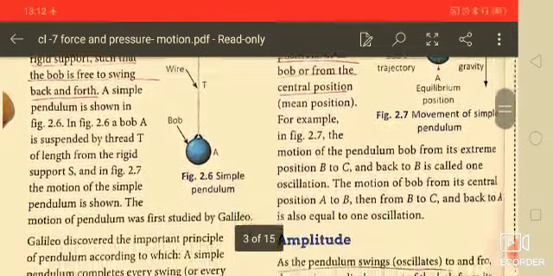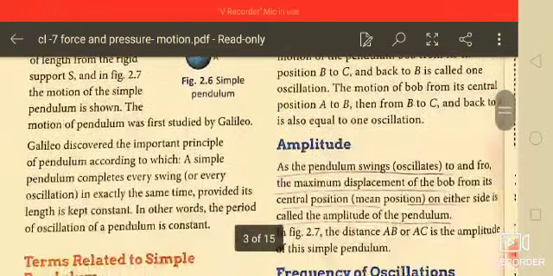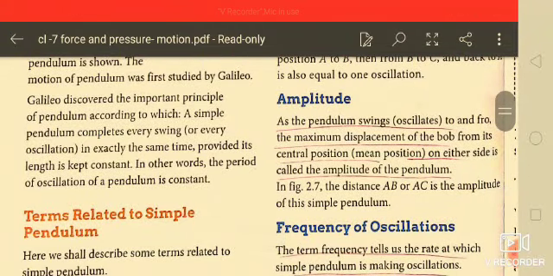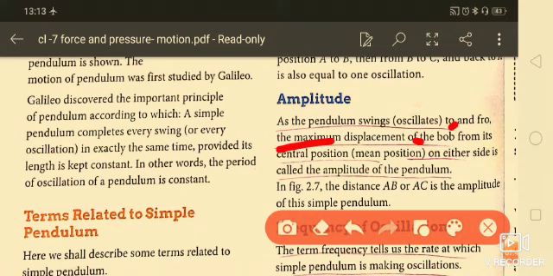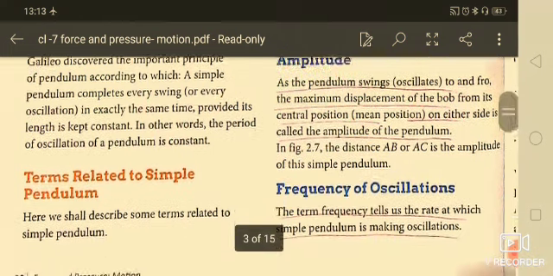Now next one is amplitude. As a pendulum swings, or oscillates, to and fro, the maximum displacement of the bob from its central position, that is the mean position, on either side is called the amplitude of the pendulum. That means the movement on either side is called the amplitude.